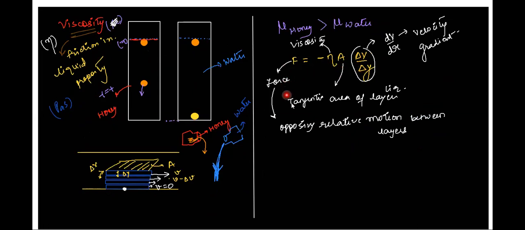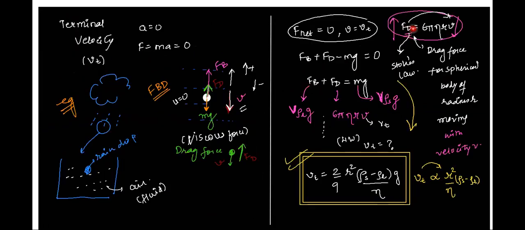What force? Viscous force. Now we saw the special value of viscous force given as 6 pi eta r v, also called drag force. This is the special value of viscous force given for a spherical body. We saw the concept of terminal velocity when an object is falling down in a liquid. What are the net forces acting on it?